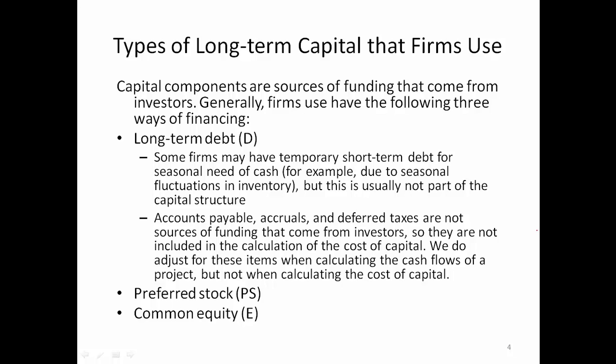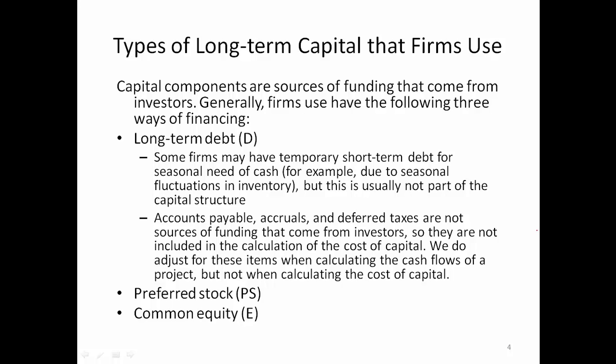Capital components are sources of funding that come from investors. Generally, firms have the following three ways of financing. They have long-term debt, preferred stocks, and common equity. Notice that here we focus on long-term debt because some companies may have temporary short-term debt for seasonal need of cash, but this is usually not part of the capital structure. Current liabilities such as accounts payable, accruals, and deferred taxes are not sources of funding that come from investors, so they are not included in the calculation of the cost of capital.